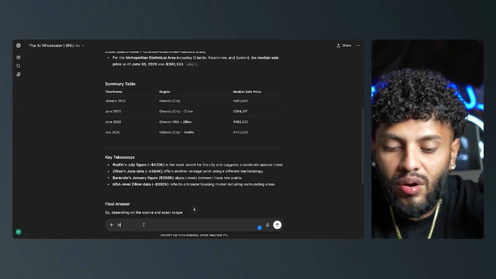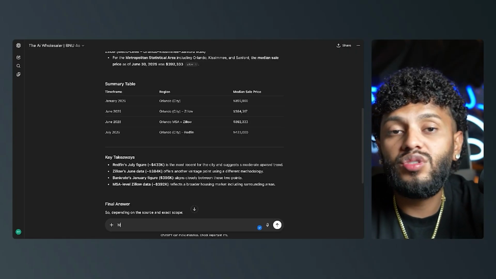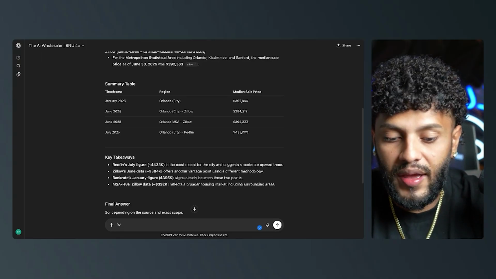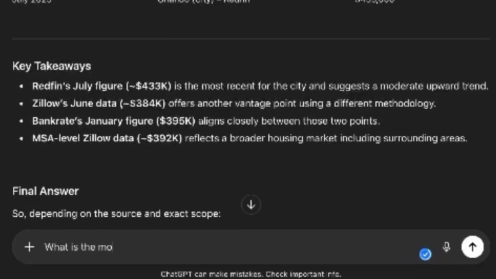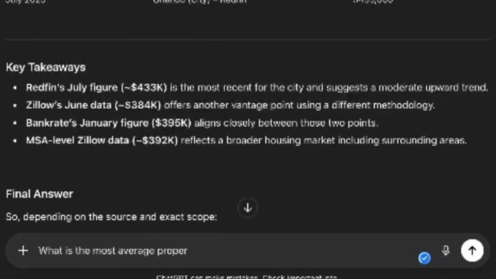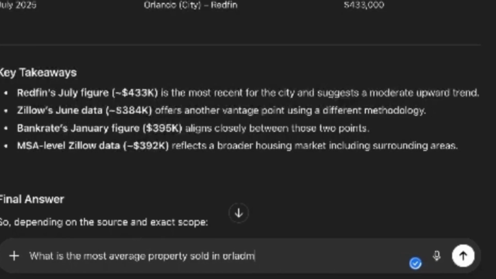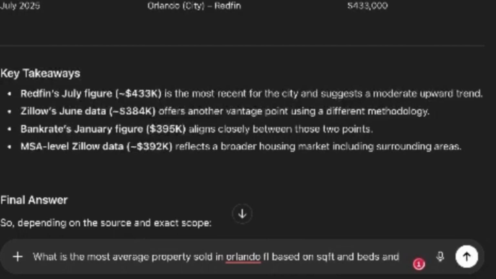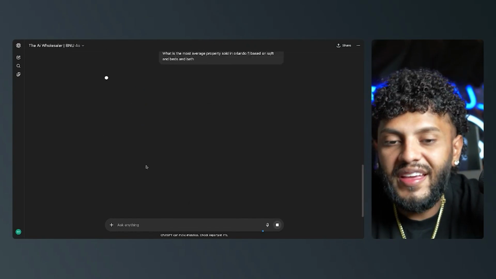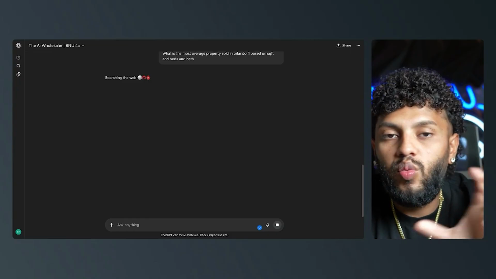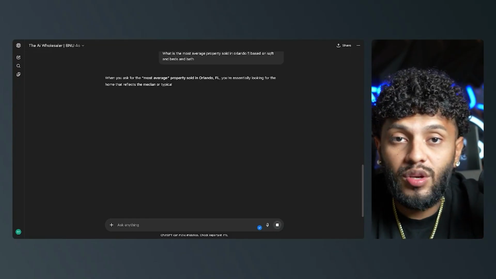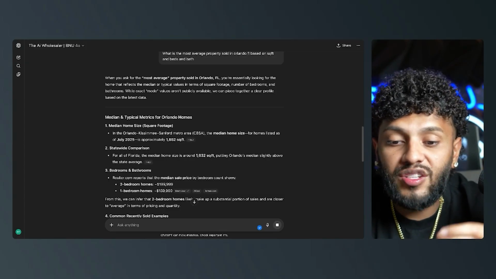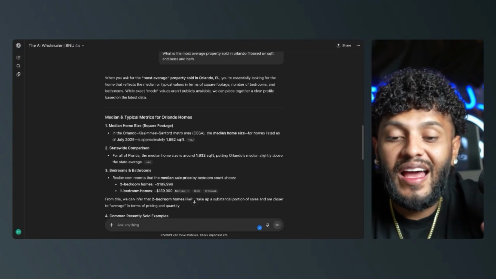And what I want to do is find out as well what is the most typical type of property that is sold in Orlando, Florida, based on square footage and bedrooms. So I'm going to say, what is the most average property sold in Orlando, Florida, based on square feet and beds and baths? All right. Now, the goal with this is to essentially find out what your avatar property is, right? So going back to that bait, I want to know exactly what most of the properties that are being sold on average look like, right?